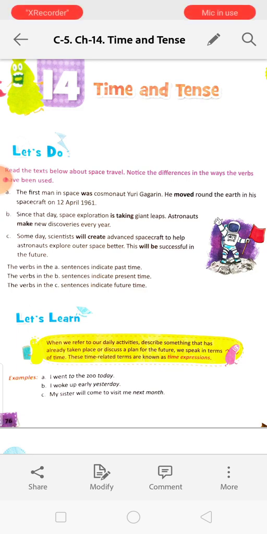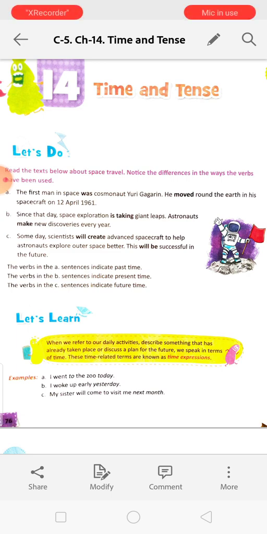Every year they make new discoveries. Number C. Someday scientists will create advanced spacecrafts to help astronauts explore outer space better. That means it will happen, it is in future. This will be successful in the future.